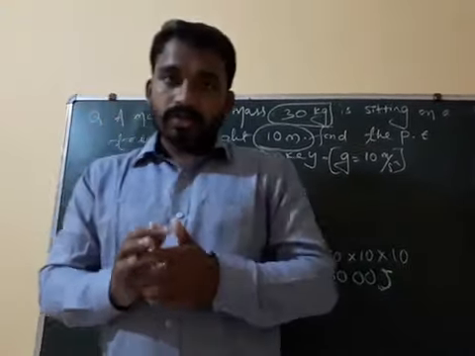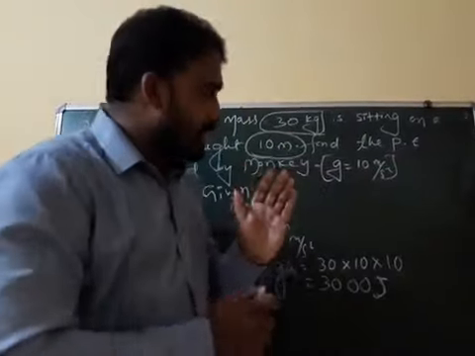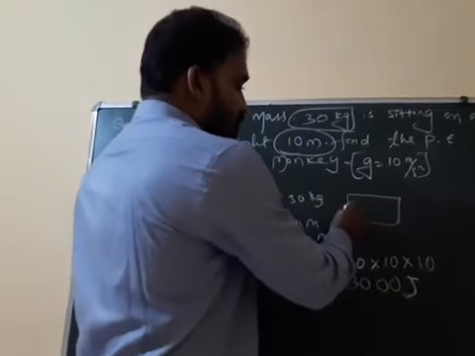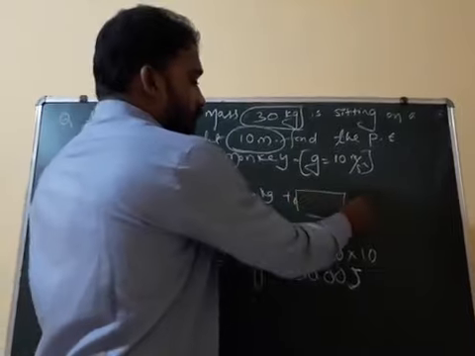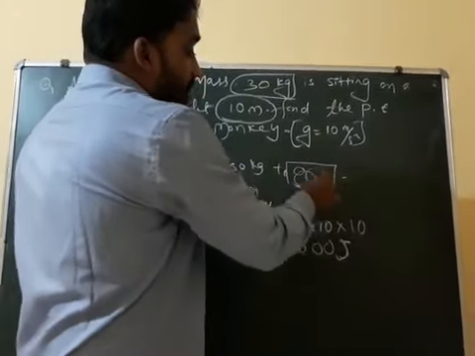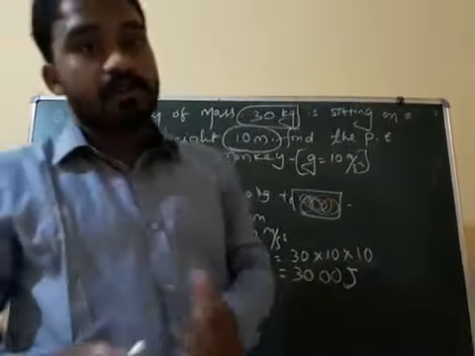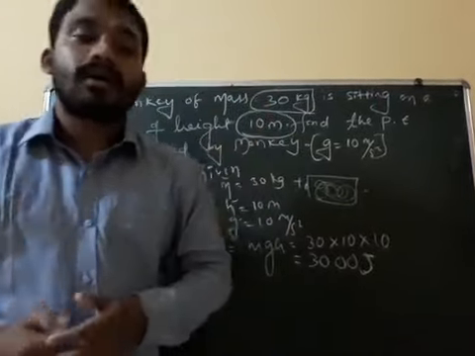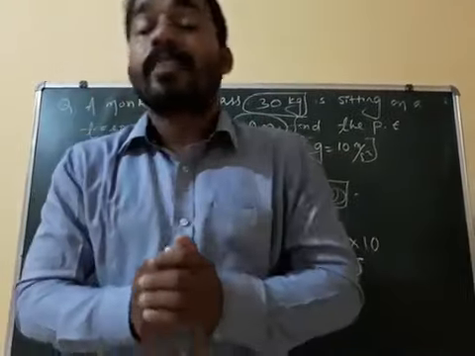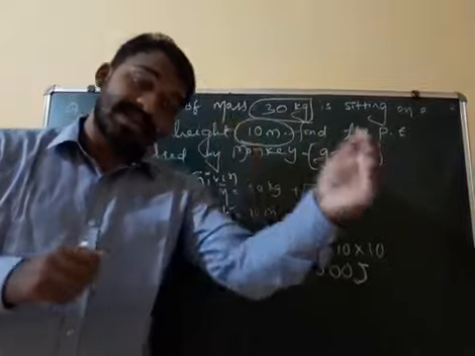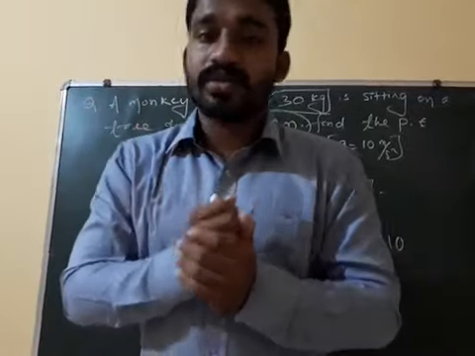Next, which energy? In a torch cell also. Torch means the battery we are using, that is actually a cell. Plus, minus. Inside, so many chemical substances are there, like ammonium chloride. But that also contains chemical energy, which converts into electrical energy when it is used.